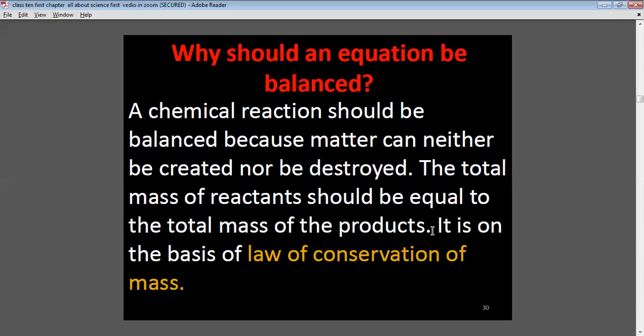Why should an equation be balanced? A chemical reaction should be balanced because matter can neither be created nor destroyed. The total mass of the reactants should be equal to the total mass of the products. It is on the basis of the law of conservation of mass.